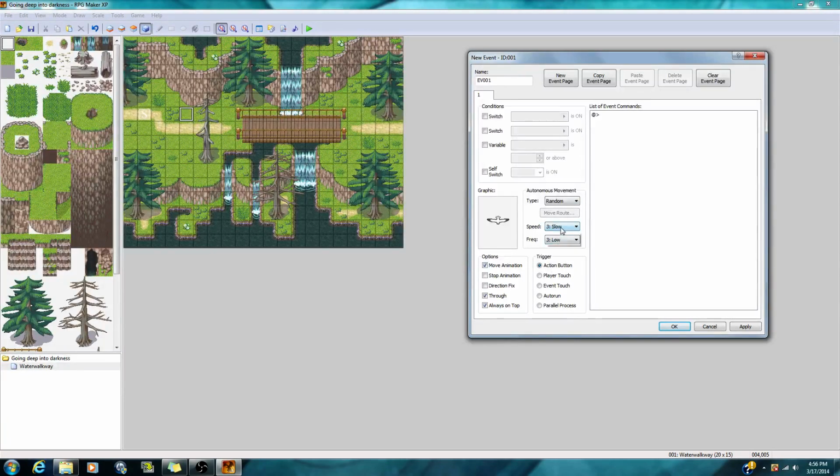And I'm going to go ahead and show you what speed is. Now speed is very nice because say if you're making a time game and you hit a switch and you want time to slow down and make everything slow in your map, you're going to click slowest. That means that creature is going to be moving very slow when he's flapping his wings. He's going to be like a very old bird flying across. I recommend if you're doing a time game, just mess around with fastest and slowest.